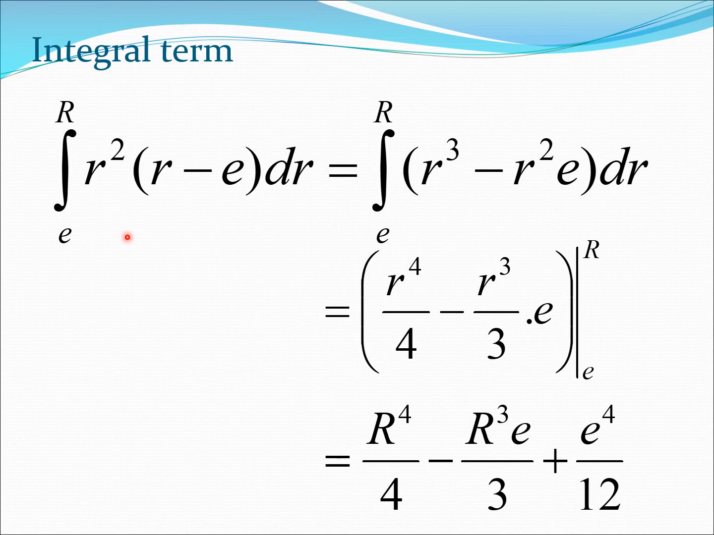Now for the second integral term, that is again r square into r minus e, we again expand this out in this manner. So you get r cube minus r square e. This becomes r4 by 4 minus r cube by 3 into e, from e to r, and then expand this out. You get this form here. So again, these are all going to be numbers in the end, because r is the blade radius, which you know, e is the distance of the lag hinge from the root, which you know. So essentially, once you plug those in, these are simply numbers.